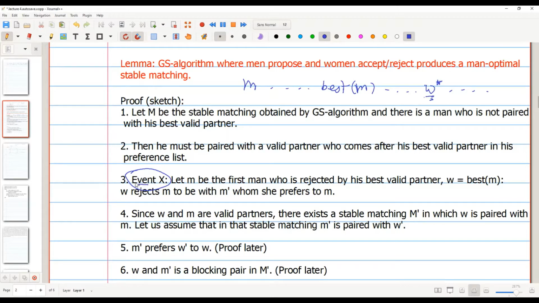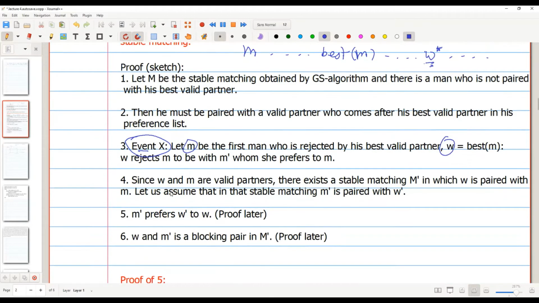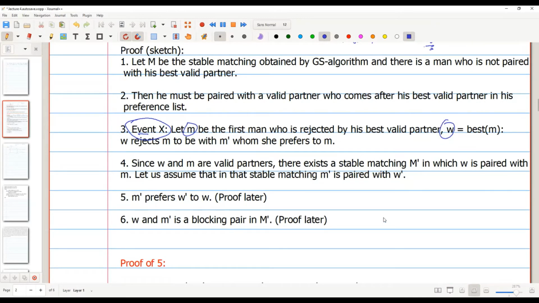Now we know that since W is the best valid partner of M, that means M and W will be matched, and suppose that man M is rejected by his best valid partner W, and W basically rejects M to get matched with someone better than M. So I think drawing the picture will make it clear.